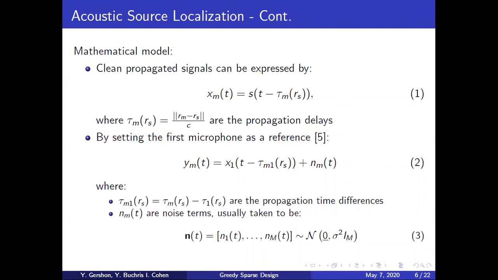More formally, the mathematical model of our problem is as follows. The clean signal that is generated by the source is propagated to each of the microphones, indexed by m, with a propagation delay of tau m. The propagated signals are represented by xm. By setting arbitrarily the first microphone as a reference, which sets the timeline for processing, and adding a noise term, which is usually assumed to be additive white Gaussian noise, independent and identically distributed with respect to other microphones, we get the actual signals that are received in each of the microphones, which are described by ym.